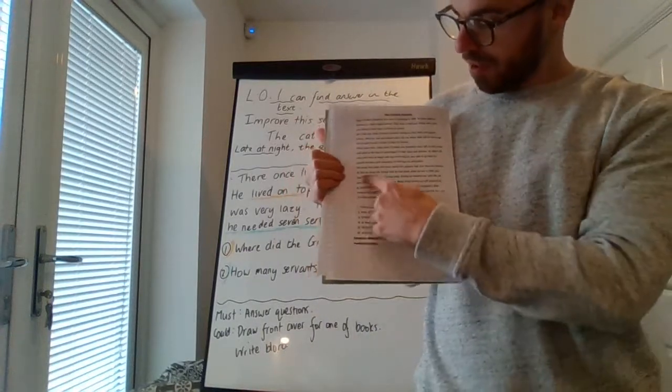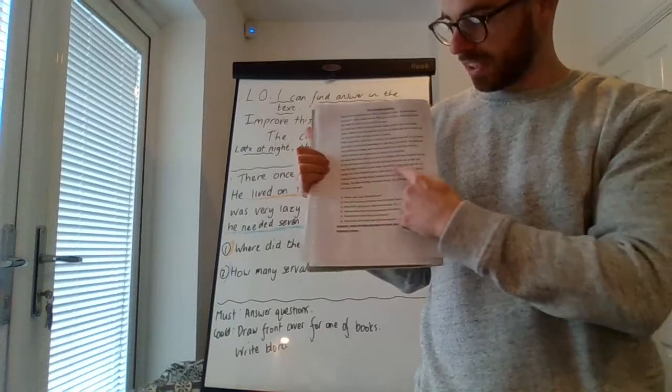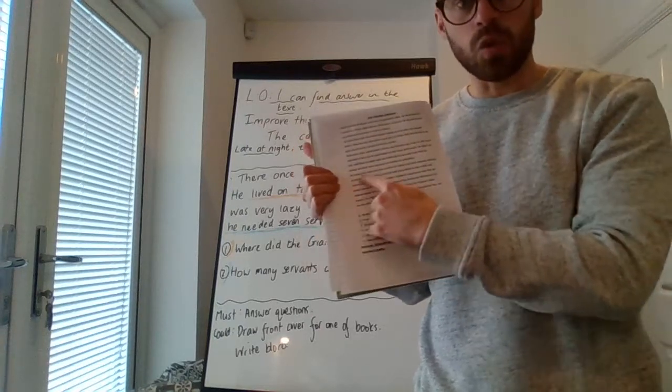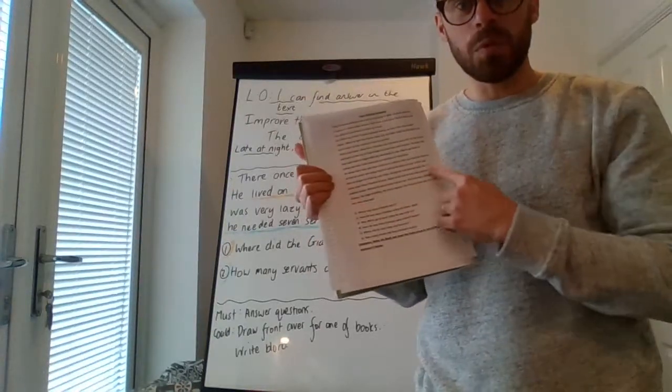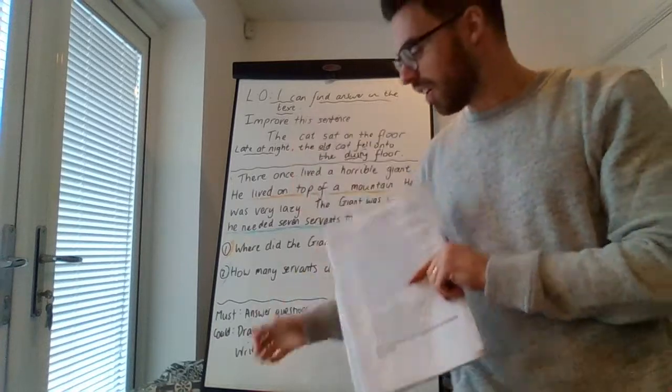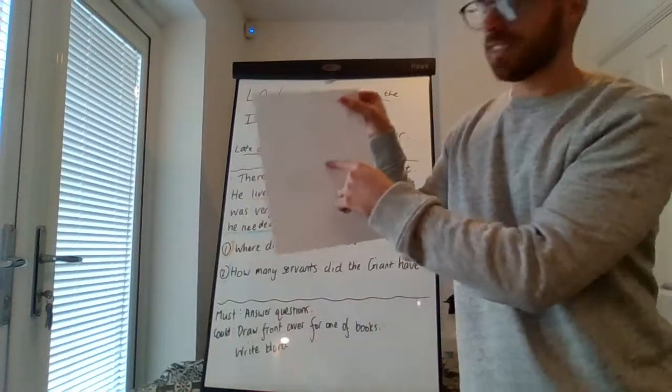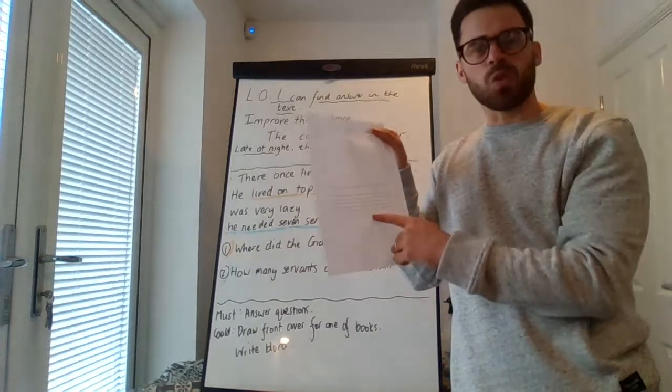If you happen to finish all of that, you could, if you're doing this first sheet, design the front cover for one of Hans Christian Andersen's stories. They are very famous stories. You will know some of them. You could design the front cover, and then the extra lines are to write the blurb, write what that story is about.